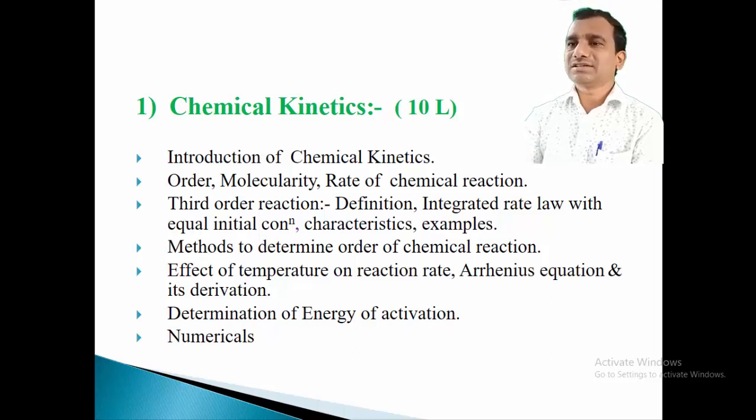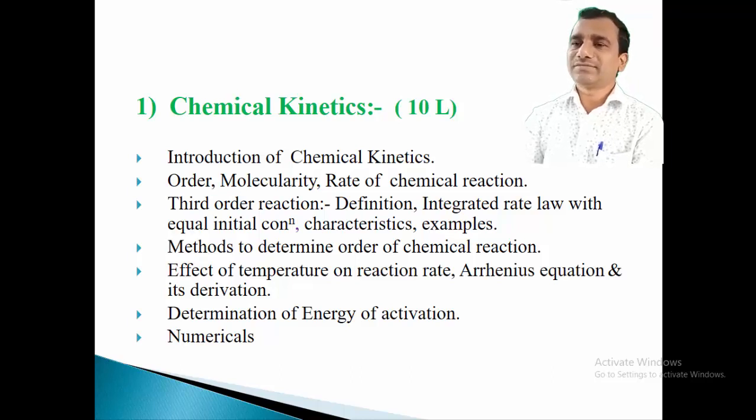After studying this third order reaction, we have to study one important part from the same chapter, that is, what are the different methods to determine the order of a chemical reaction. So those methods we have to study.